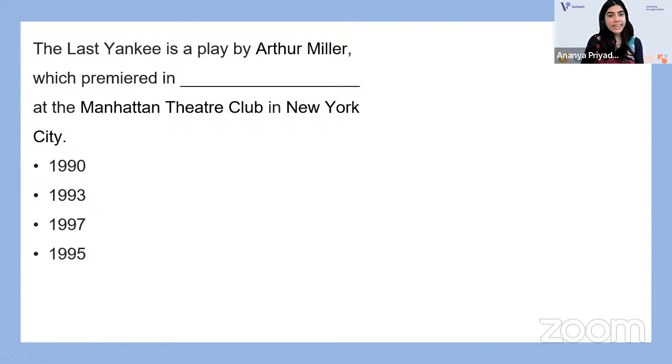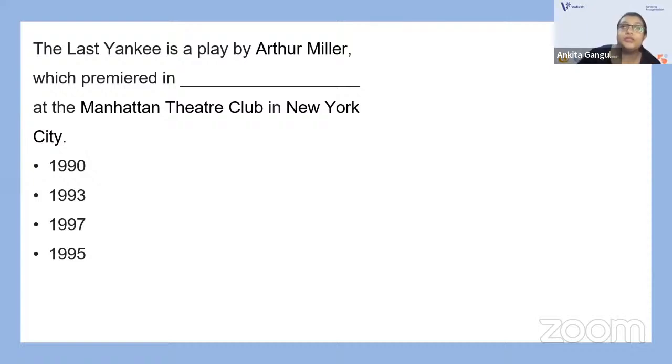The Last Yankee is a play by Arthur Miller, which premiered at the Manhattan Theatre Club in New York City. Was it in 1990, 1993, 1997, or 1995?